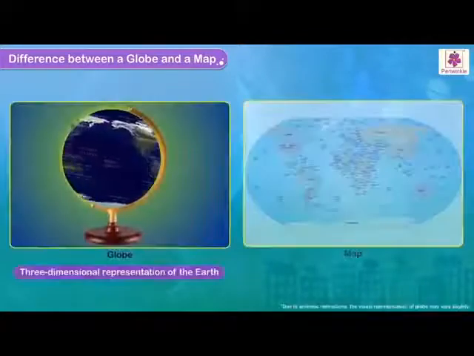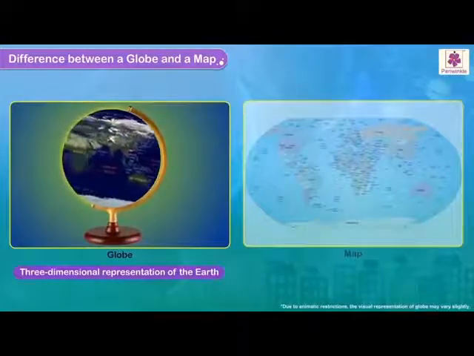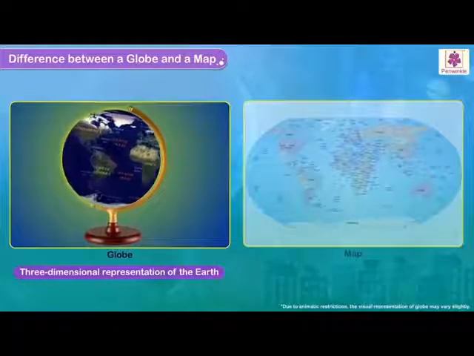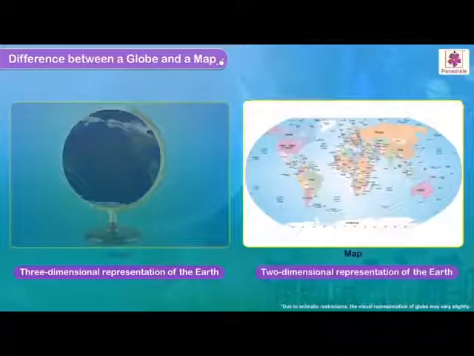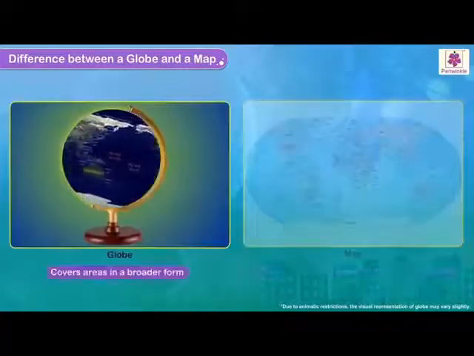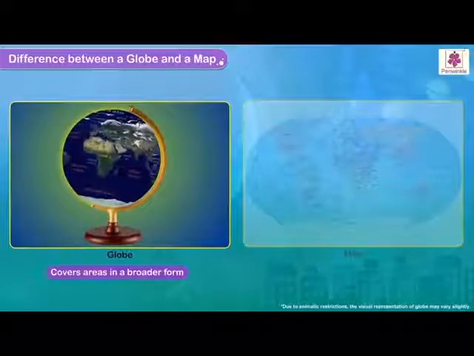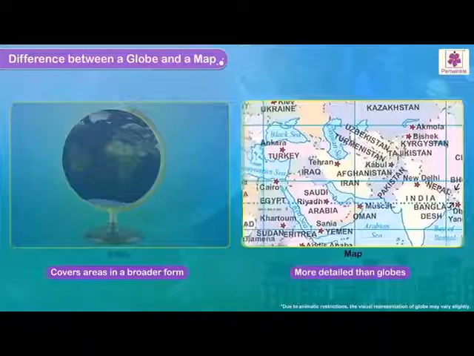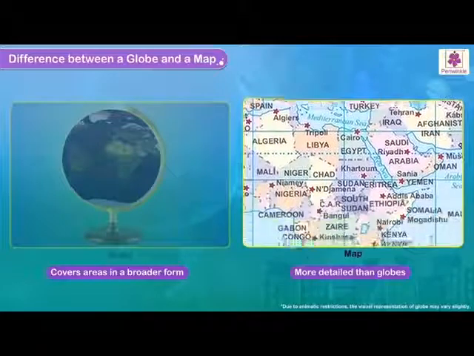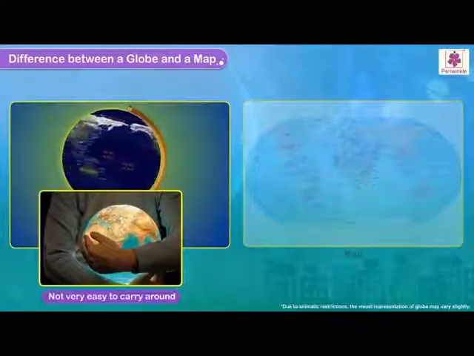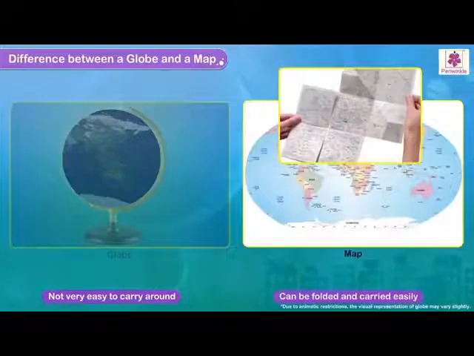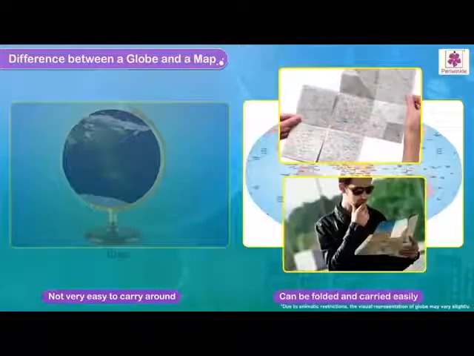Difference between a globe and a map. A globe is a spherical, three-dimensional representation of the earth drawn to scale. A map is a two-dimensional representation of the earth drawn to scale. A globe covers areas in a broader form. Maps are more detailed. A globe is not very easy to carry around. Maps can be folded and are thus easier to carry.